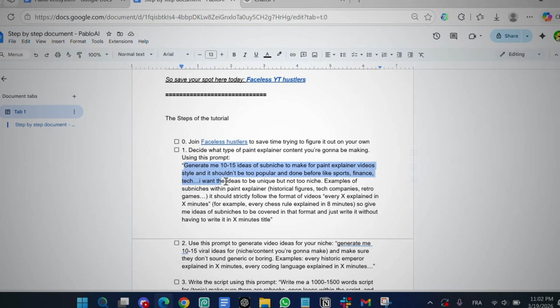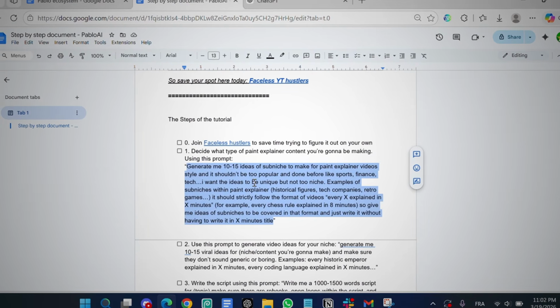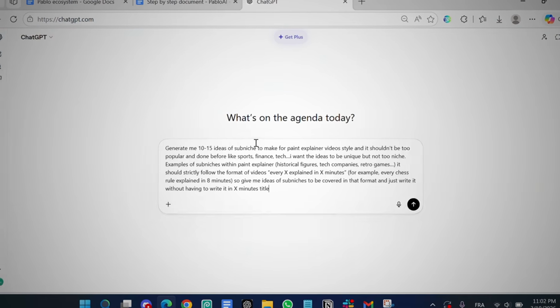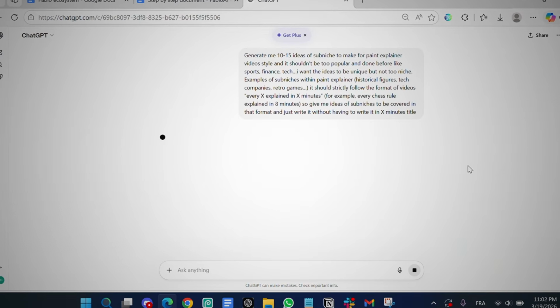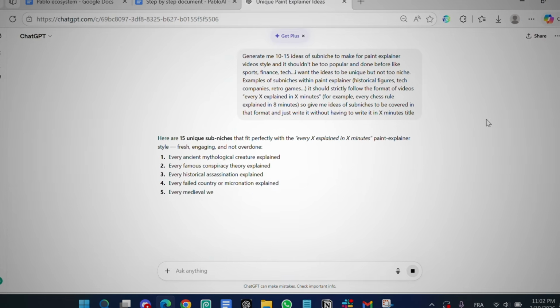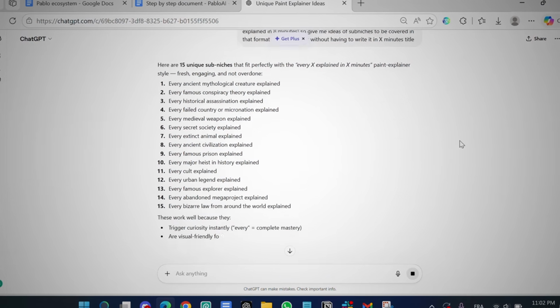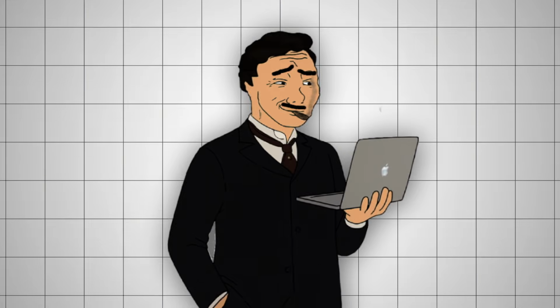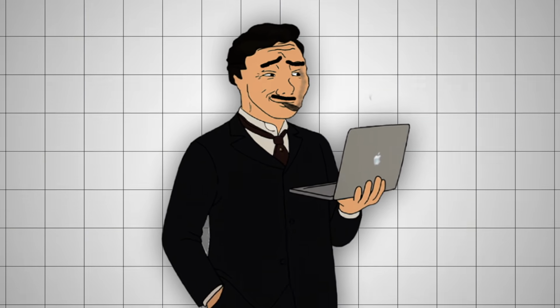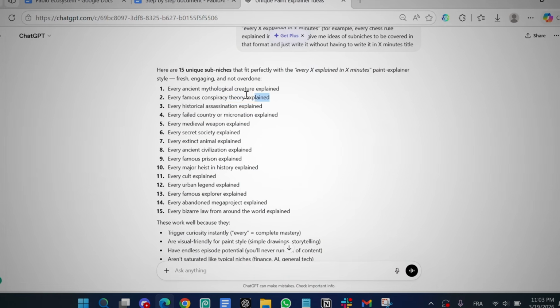Go back to the document and copy the next prompt. Paste it into ChatGPT, then fill in your niche and type the topics you want to cover right here, and click Generate. Within a few seconds, ChatGPT will give you a list of video ideas, and some of these ideas are honestly better than what most creators come up with manually. From there, simply pick one idea and move on to the next step.